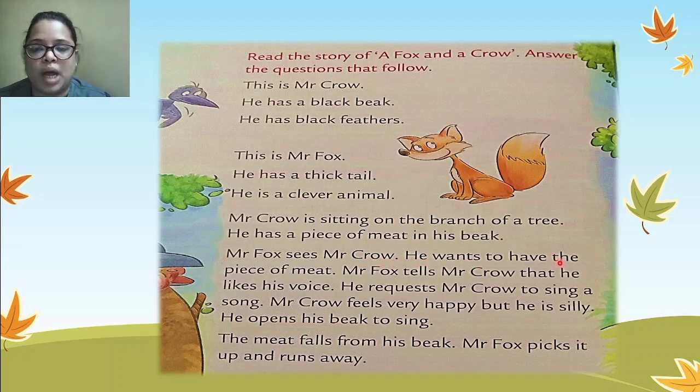He wants to have the piece of meat. Mr. Fox tells Mr. Crow that he likes his voice. He requests Mr. Crow to sing a song. Mr. Crow feels very happy, but he is silly. He opens his beak to sing. The meat falls from his beak and Mr. Fox picks it up and runs away.